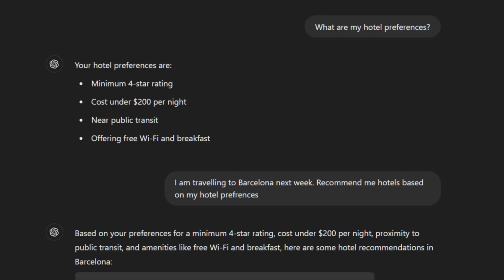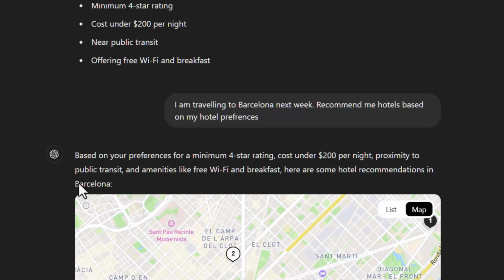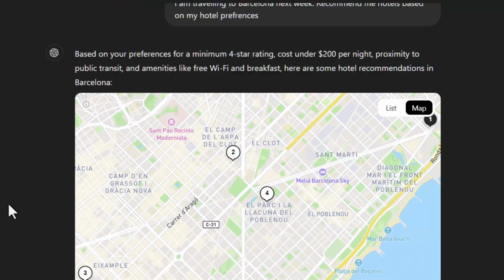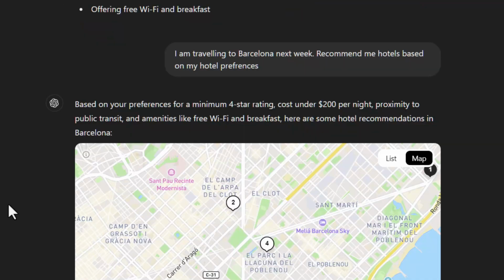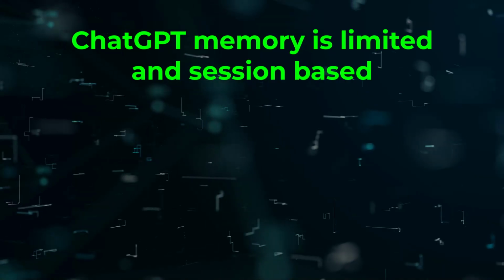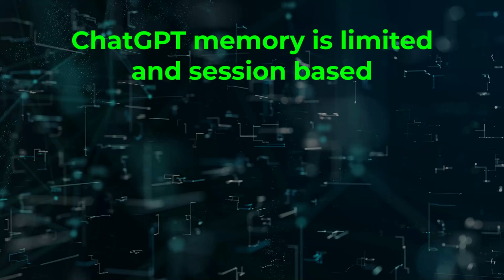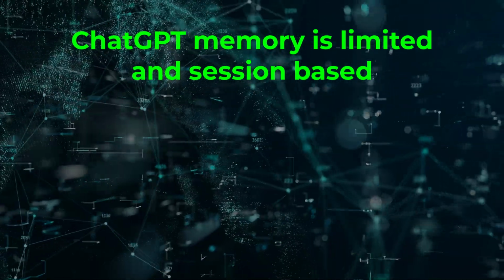And this time the response is different. It's starting with based on your preferences for minimum 4-star rating, under $200 per night, proximity to public transit, and all my preferences, it is now suggesting me the hotels that I needed. So do remember for ChatGPT in general and meta language pattern in particular,